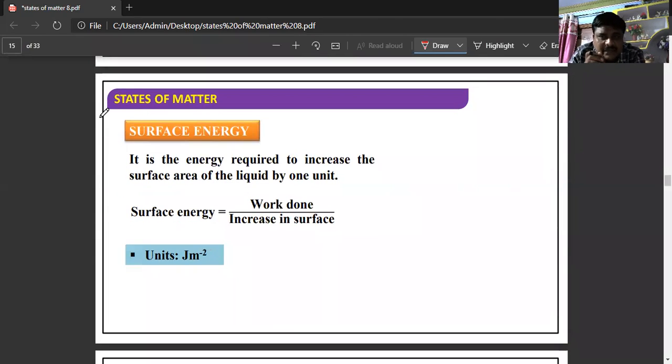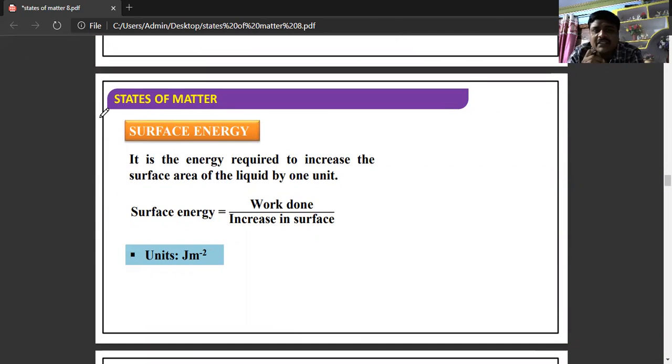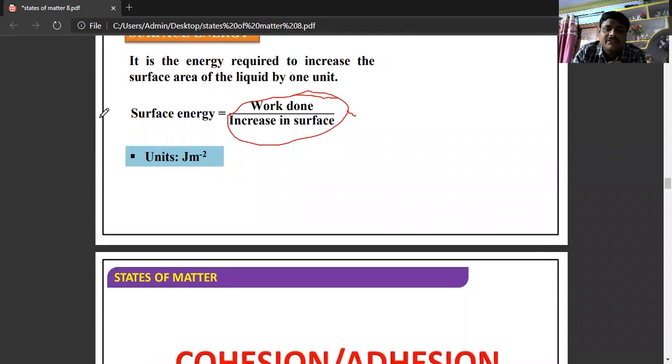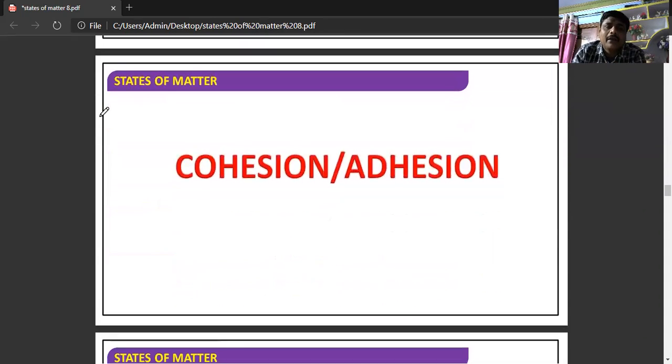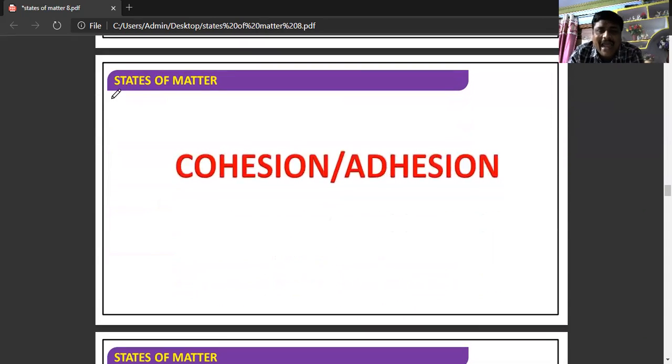Next we'll discuss surface energy. What is surface energy? It is the energy required to increase the surface area of liquid by 1 unit. If you want to increase the surface area of liquid by 1 unit, the energy required is known as surface energy. So surface energy is nothing but work done by increase in surface. The unit is joule per meter square.